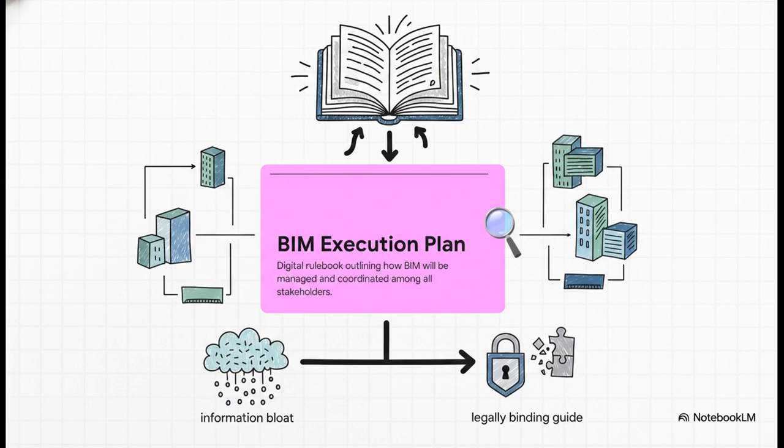It's your delivery team's calculated response to the client's exchange information requirements, or EIR. The EIR is essentially the granular data the client demands so they can actually operate the building decades from now. If you don't have a robust BEP answering those exact requirements, you risk generating thousands of hours of entirely useless data, or worse, leaving massive gaps that require intensive rework. Your BEP is a legally binding guide for every single subconsultant.